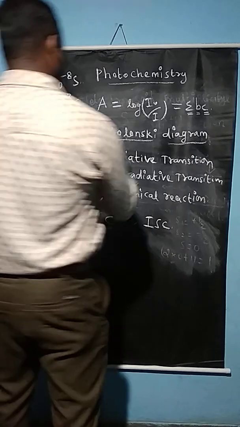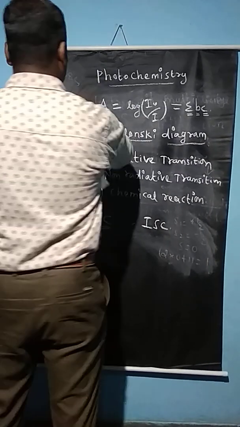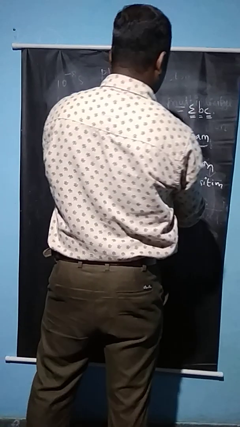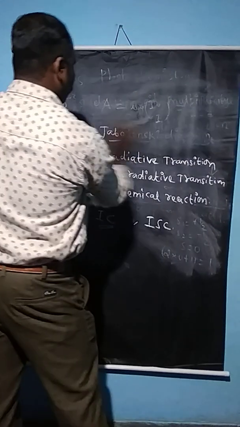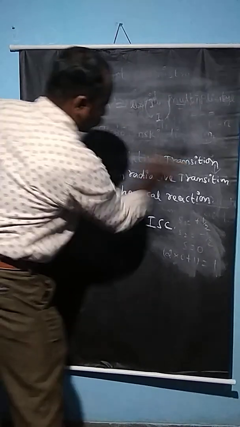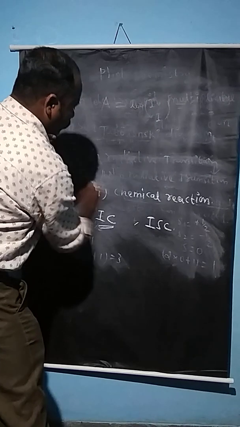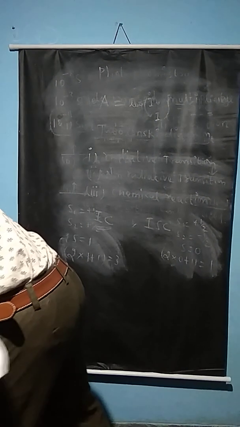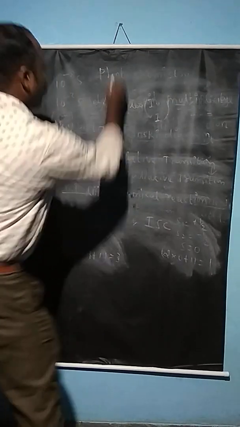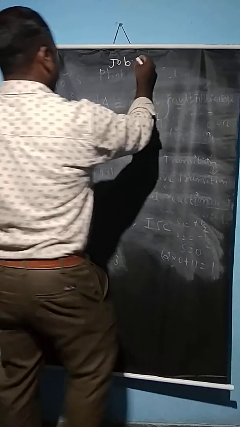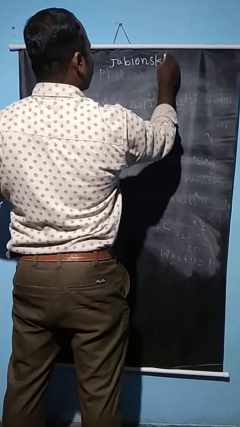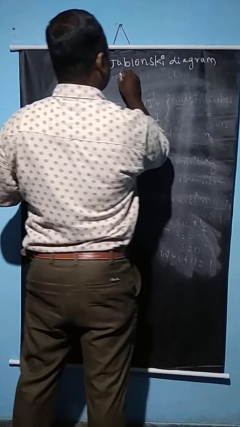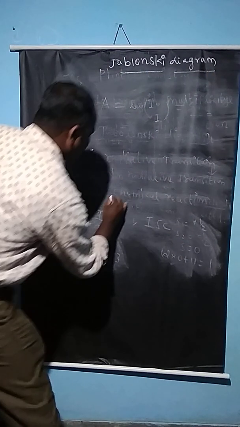Let us see the diagram. In the Jablonski diagram, here the molecule is in the ground state S0.